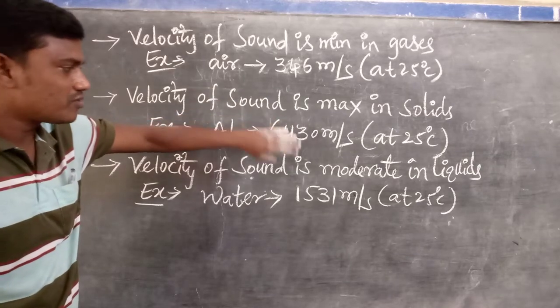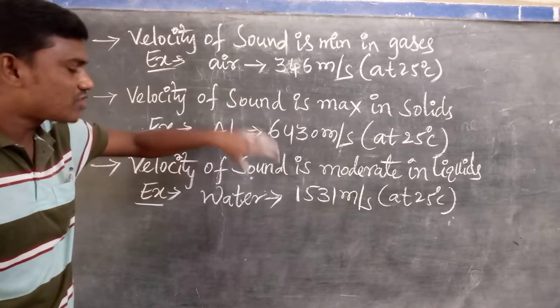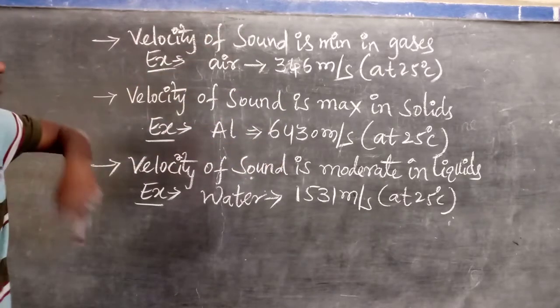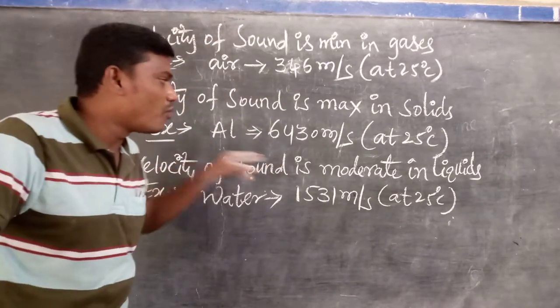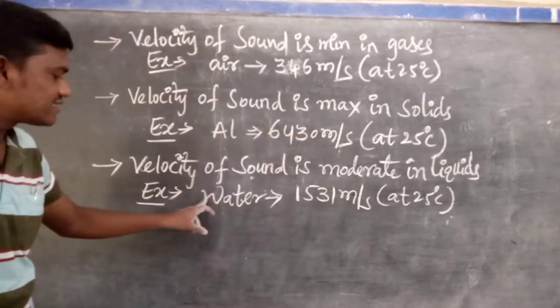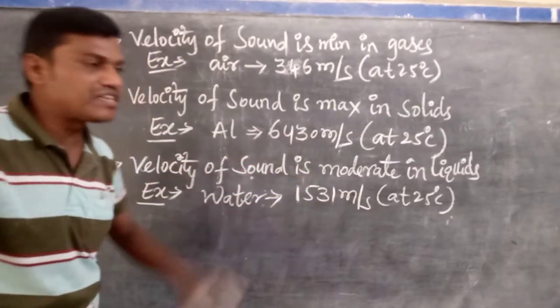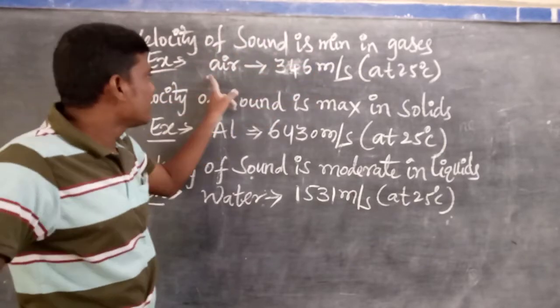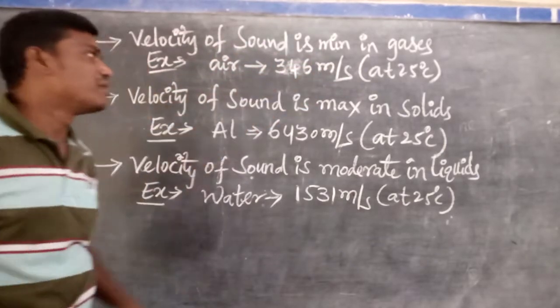It means the velocity of sound in liquids is lower than in solids and higher than in gases. That's why the velocity of sound is moderate in liquids. For example, in water it is 1531 meters per second. Velocity of sound is minimum in gases. For example, in air it is 346 meters per second.